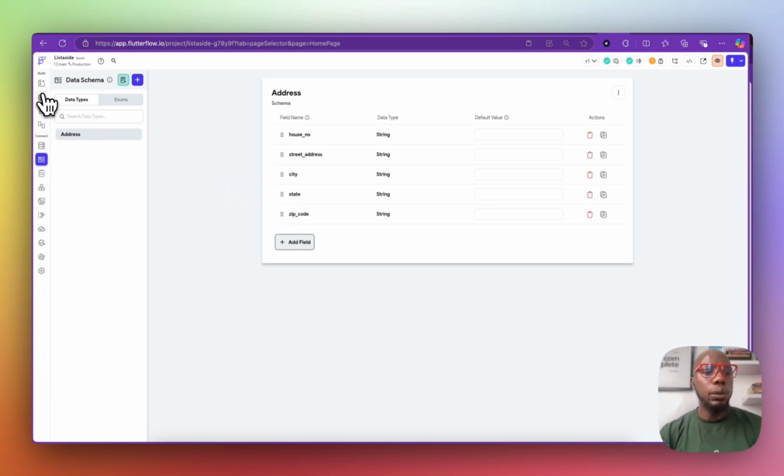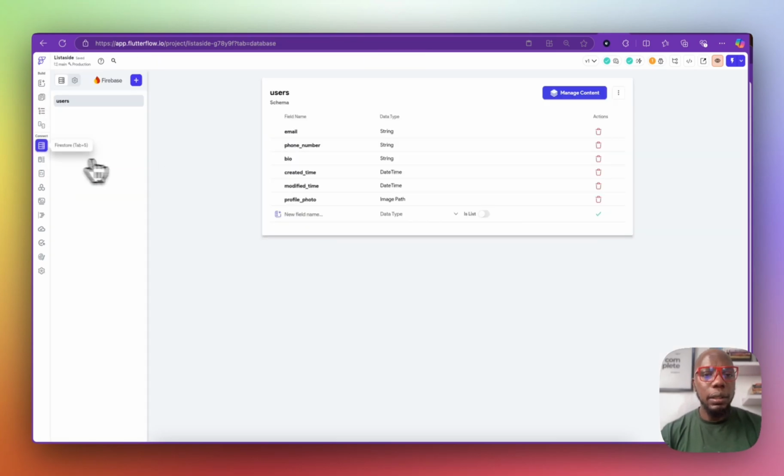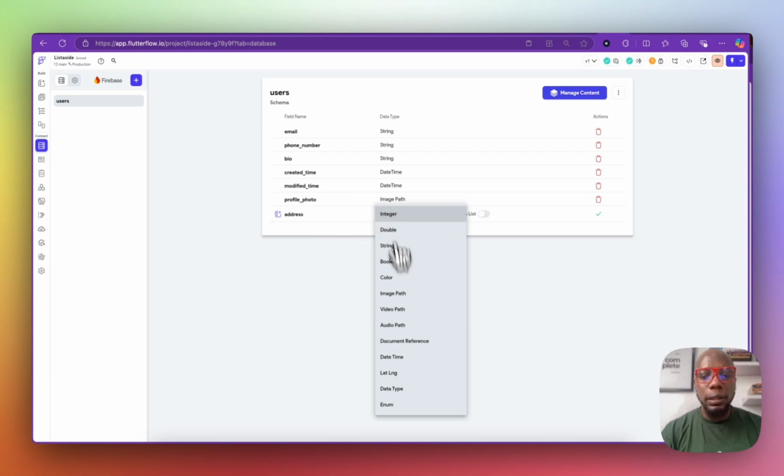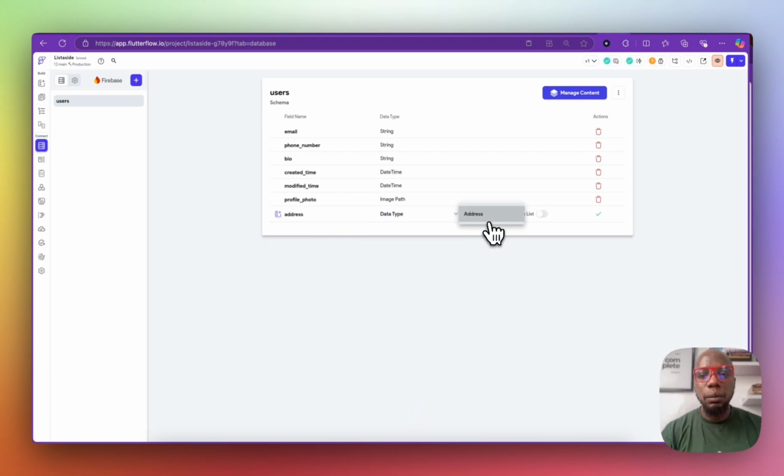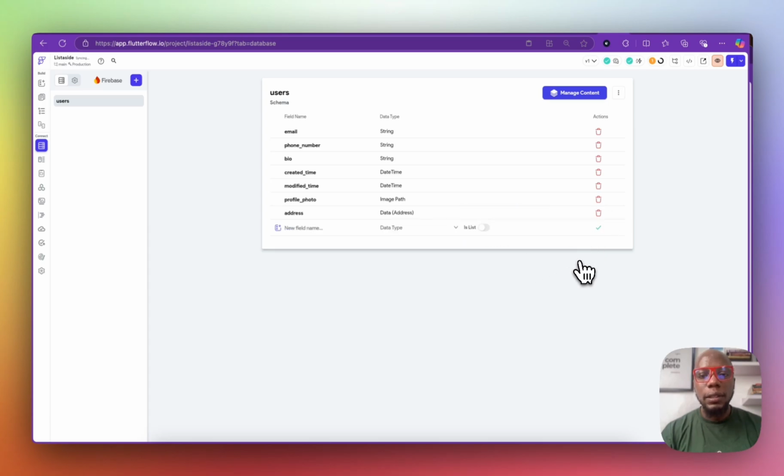So let's go to our database, and then we would say address, and click on data type. We would say data type, and then we would say address and click yes. So now we have that address as our data type.